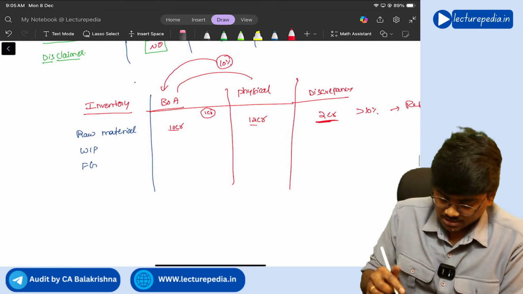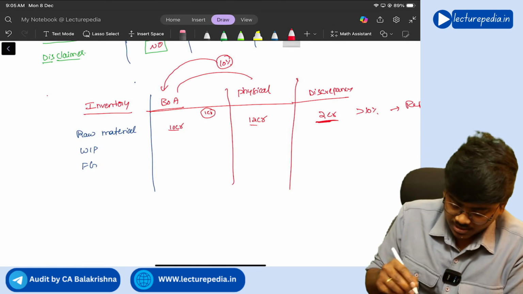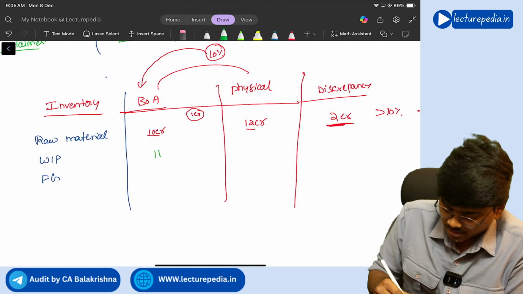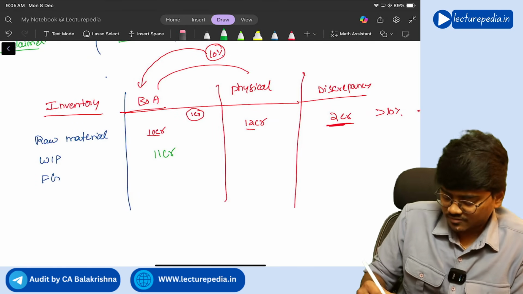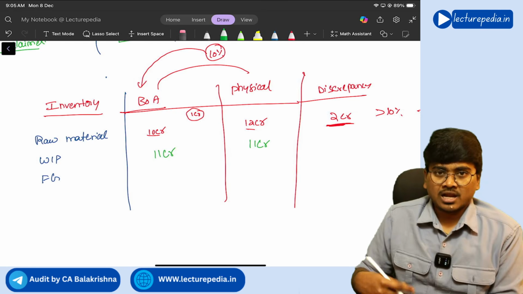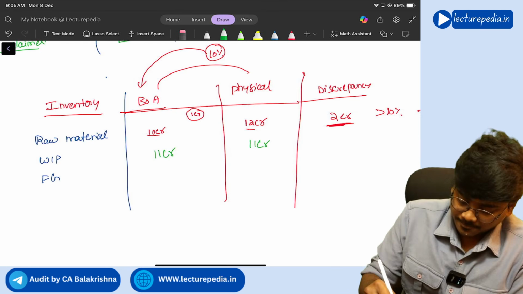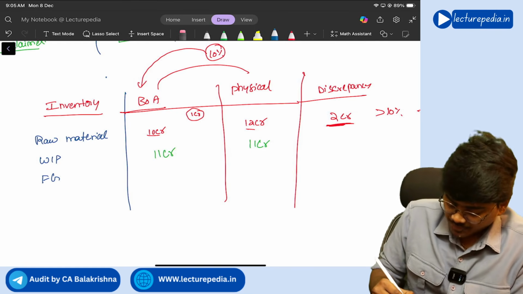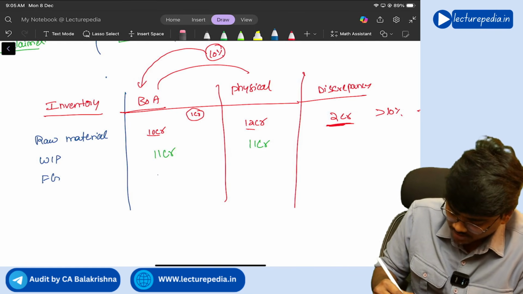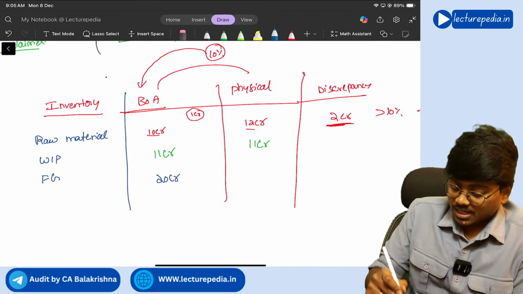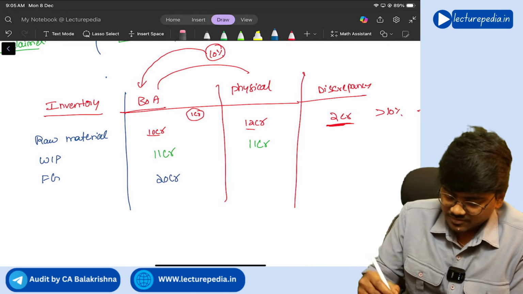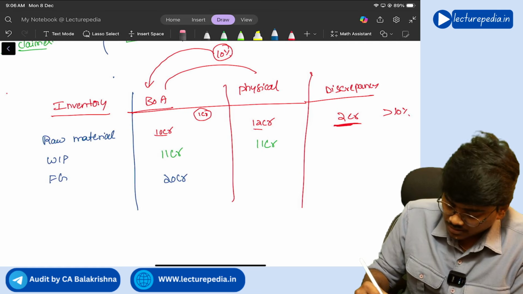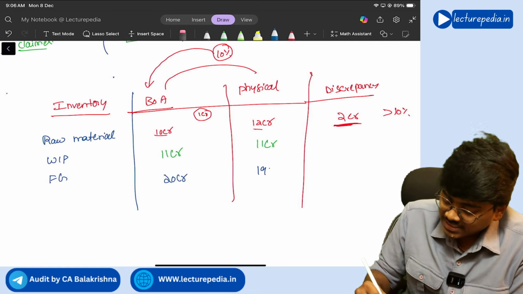Understanding? Next, work in progress is, as per books of accounts, 11 crore, and as per physical verification also work in progress is 11 crore only. Next, finished goods, as per books of accounts, finished goods is some 20 crore, but as per physical verification the value of finished goods is some 19 crore.